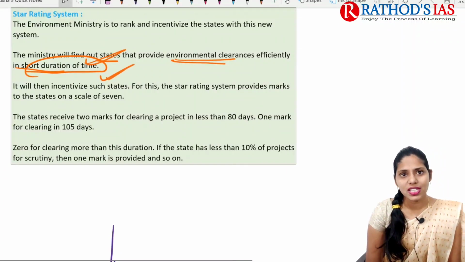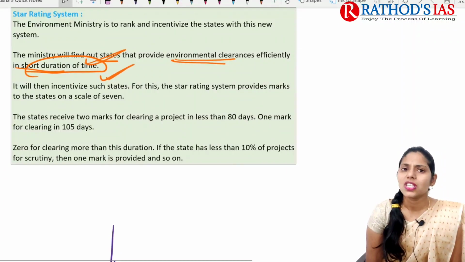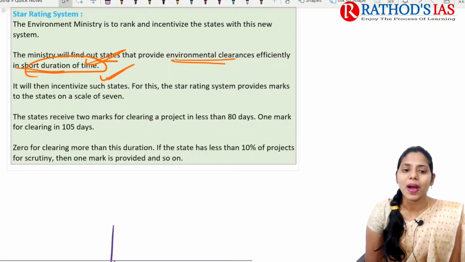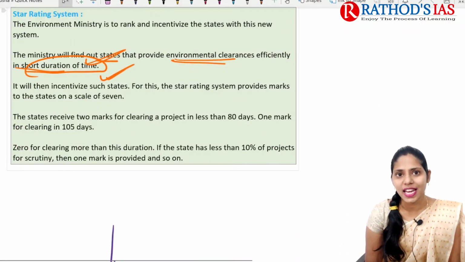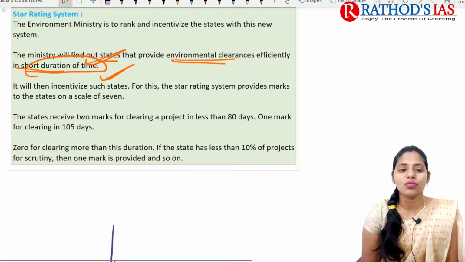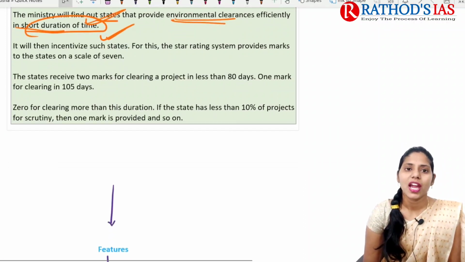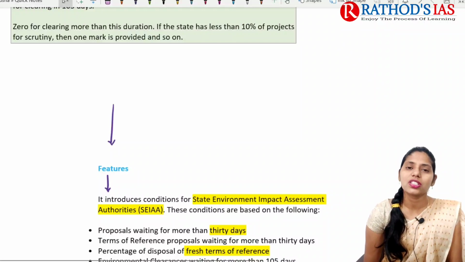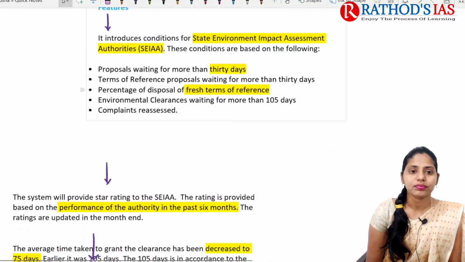In incentivizing those states, the star rating system mainly provides marks to the states. The states receive 2 marks for clearing a project within less than 80 days, and they get 1 mark if they give the environment clearance within 105 days. Okay, and if they cross this duration, they are not going to get any marks. So this is the star rating system.